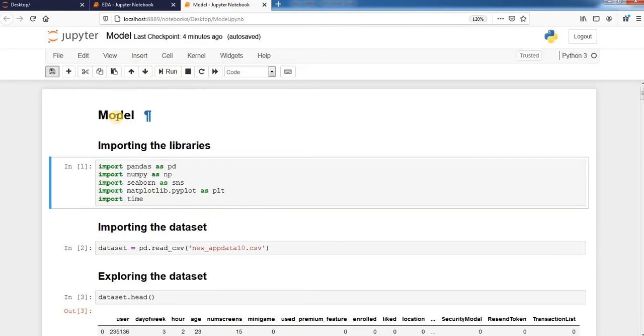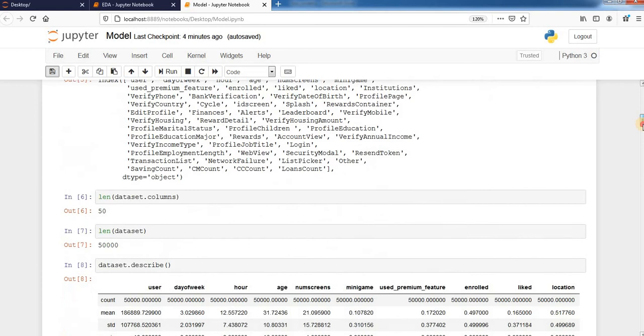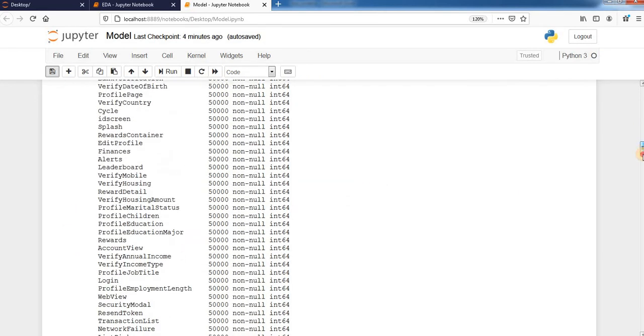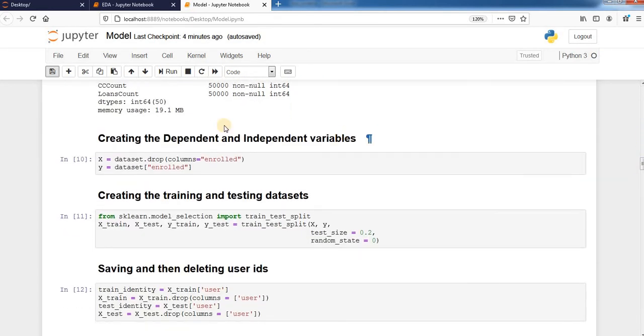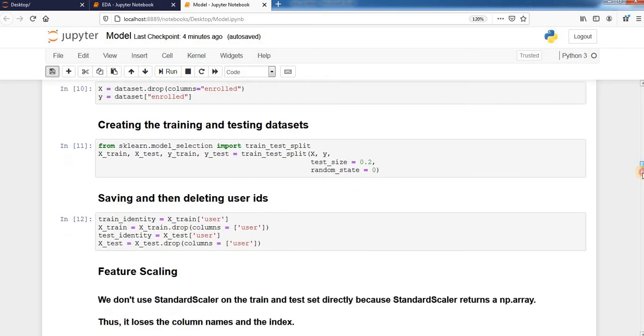Let's come to the model building part now. After importing the libraries, the clean dataset was imported. This was followed by basic data exploration. After exploring the data, the dependent and the independent variables were created and the model building process was started. The training and test sets were created. As we needed the user ID to identify if the predicted results were proper or not, it was first saved inside a different variable.